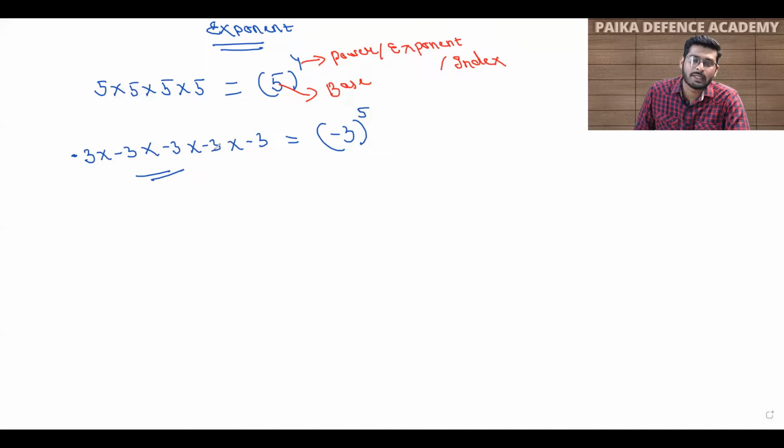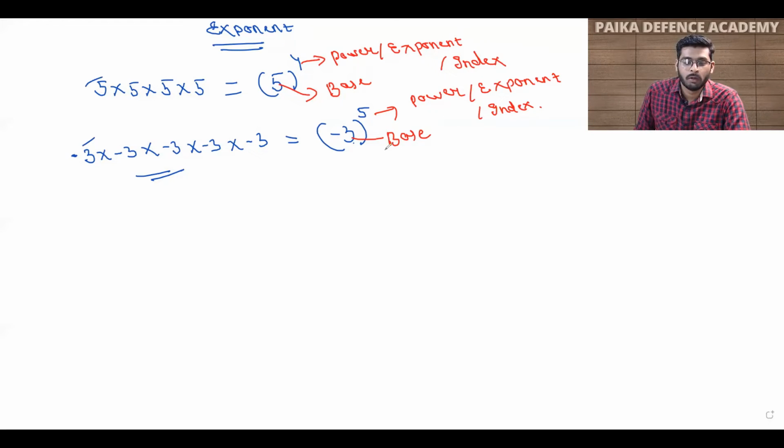It says the same thing. So minus 3 we have multiplied 5 times. If I ask you what the base is here, you will say minus 3 is the base and 5 is the power, or exponent, or index.